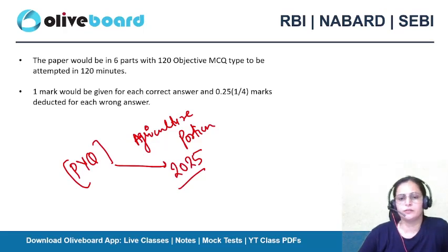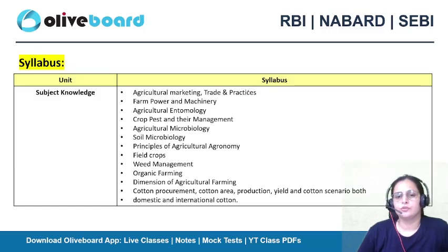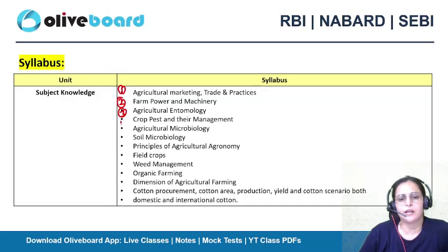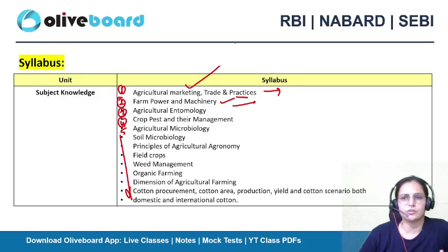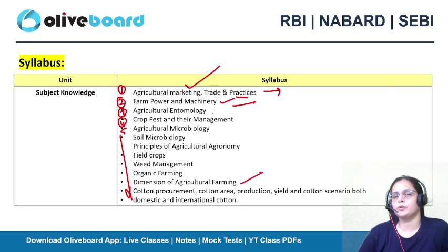Let's talk about the syllabus. We will have questions from these portions, which are the important portions mentioned in your syllabus. I'll cover agriculture marketing, trade and practices later because this topic needs a good understanding. In the beginning I'll start with the farm power and engineering portion, which is quite doable. There are no such tough things in it, but I'll cover it in between, after covering the first few chapters.